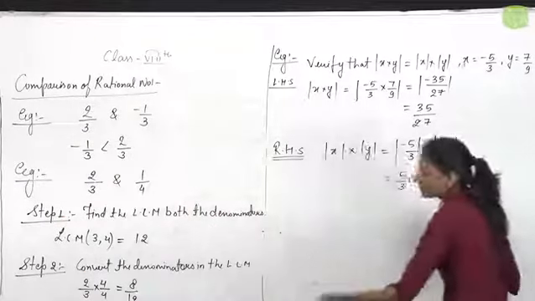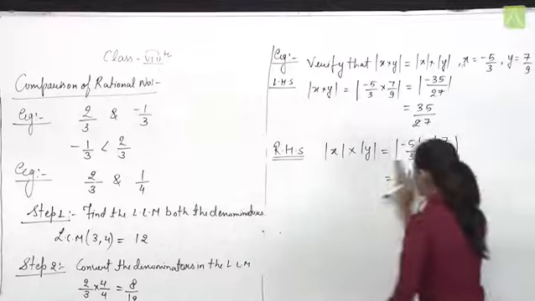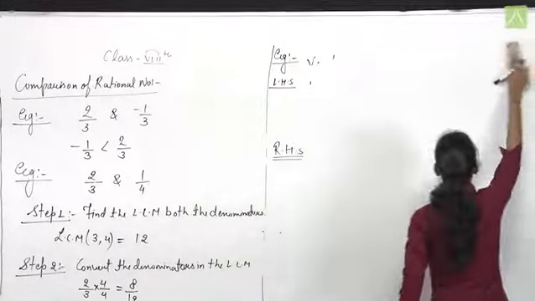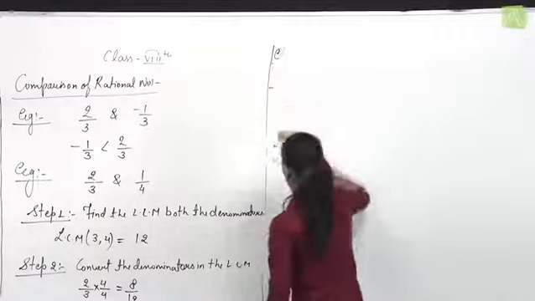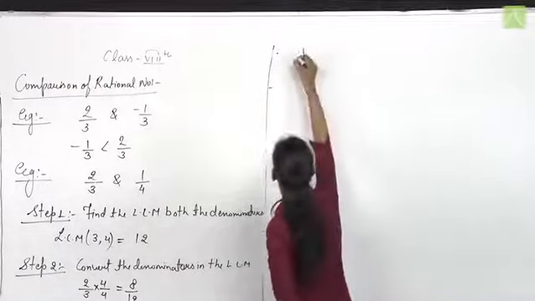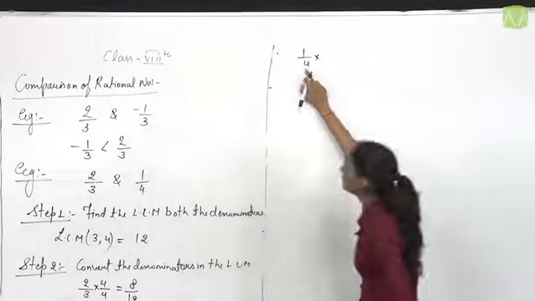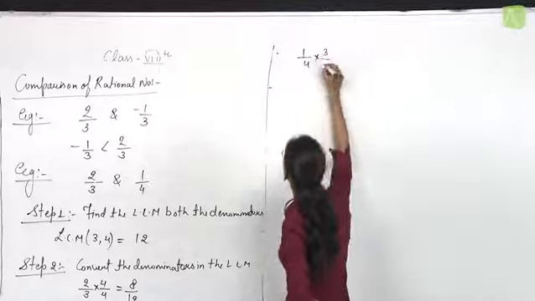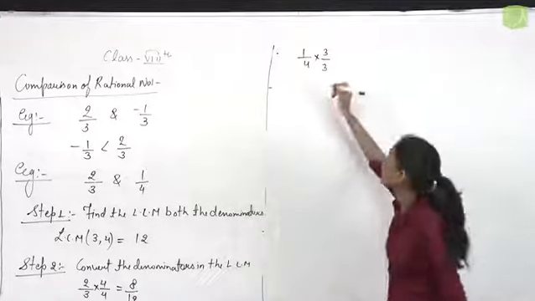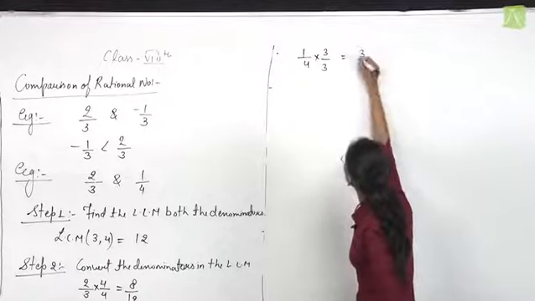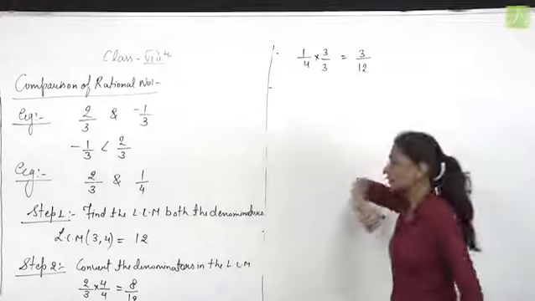The same procedure is applied with 1 by 4. We need to convert 1 by 4 to denominator 12. To convert 4 into 12, we need to multiply the numerator and denominator by 3. In numerator, 3 ones are 3, 4 3s are 12.